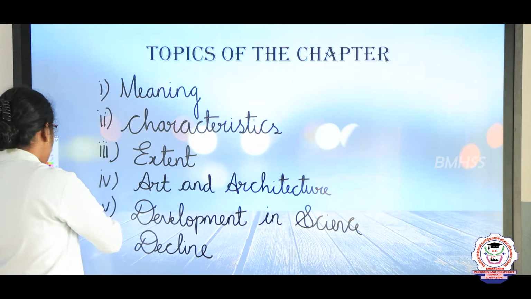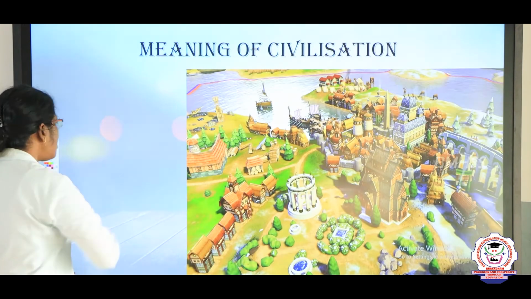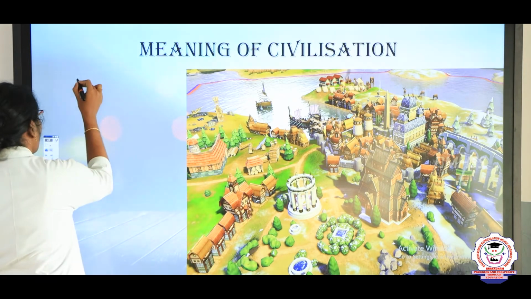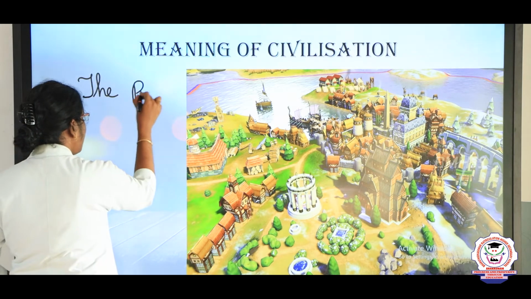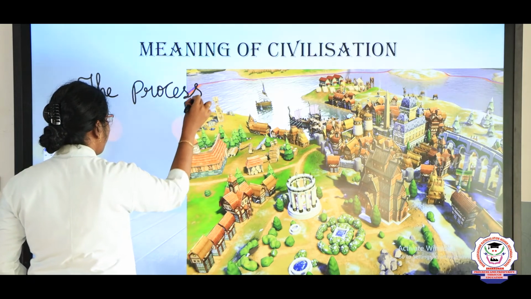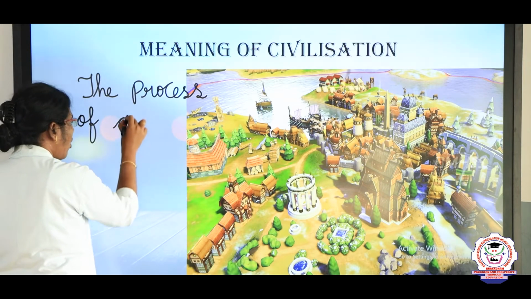Okay, first we will see, children, what is meant by civilization. The word civilization stands for the process of achieving a high order in social development.